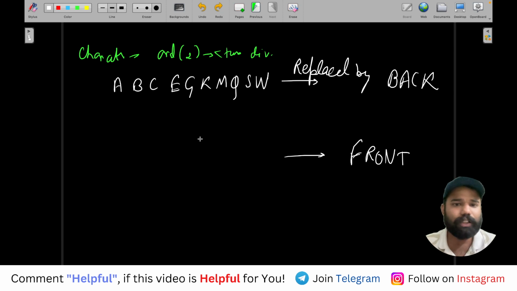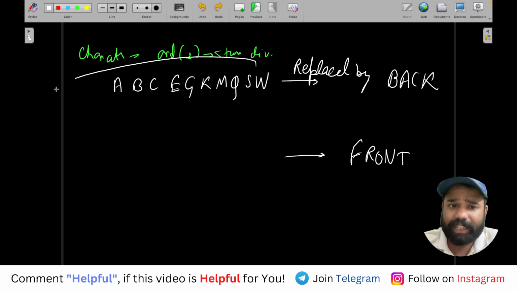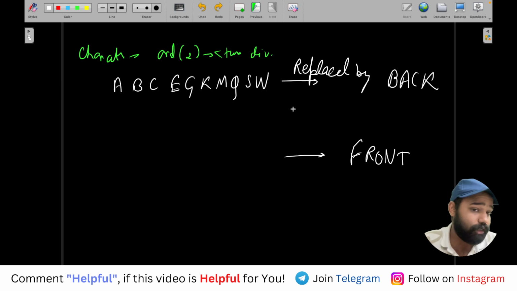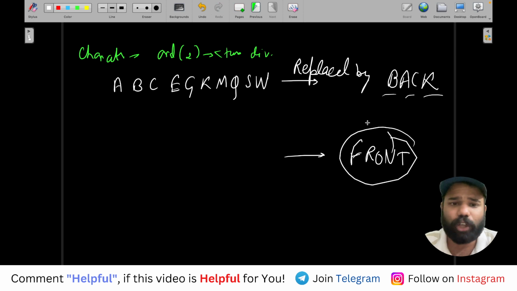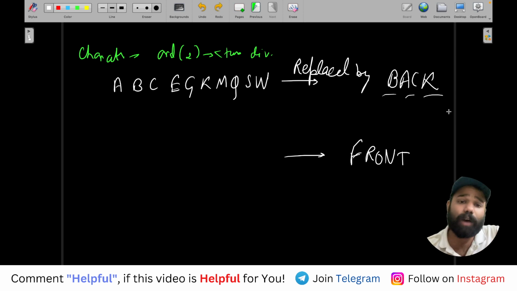So what I will do is, for example, whenever I get a back string I will remove it, and now any of these characters I can add at the front. So I can choose either BACK or FRONT characters. We will see any character from FRONT is not present here. Meaning when you remove a back, you will have to insert a B, A, C or K so that maybe after inserting it, a different back is formed.